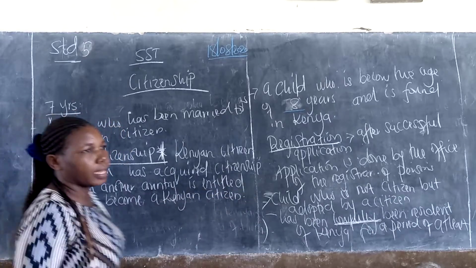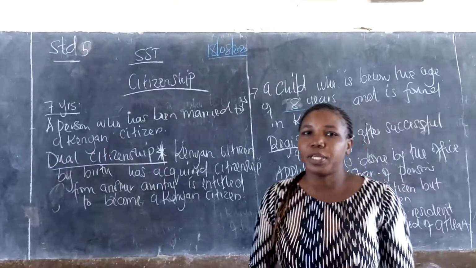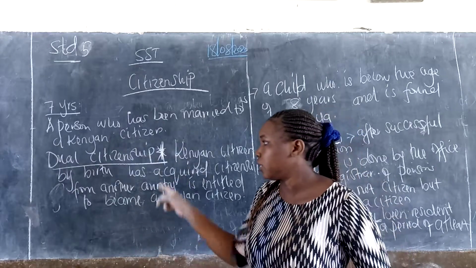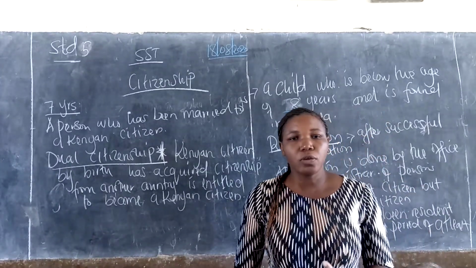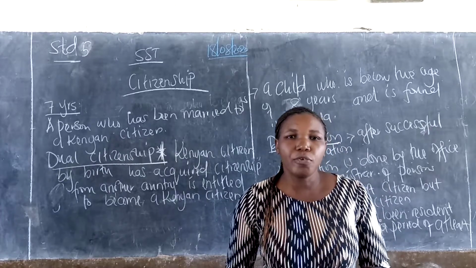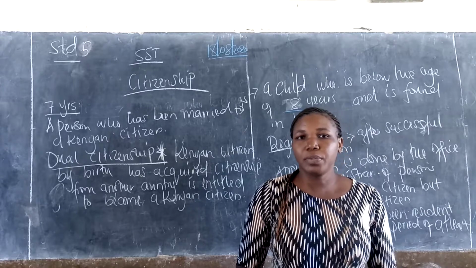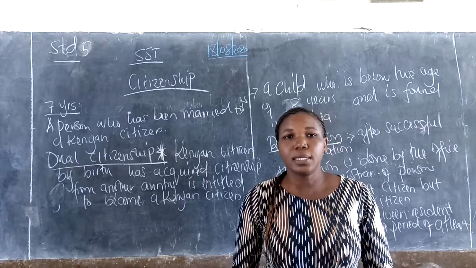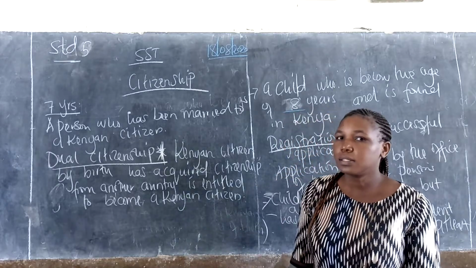This is a Kenyan, I repeat, who was born here in Kenya and went to another country. Dual citizenship means having two citizenships. You are born in Kenya, then you move from Kenya, you go to another country, you apply for citizenship there, and you become a member of that country. You can still be a Kenyan citizen since you were born here. You are entitled to be a Kenyan citizen.